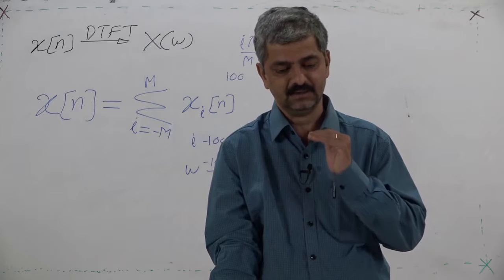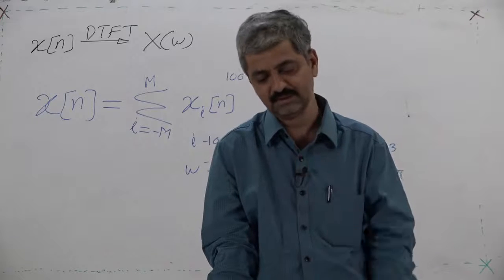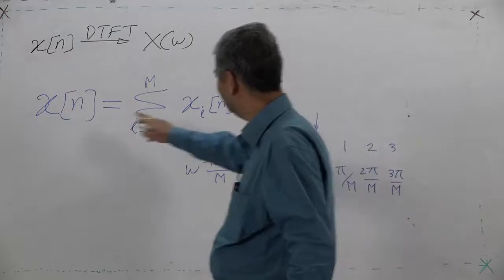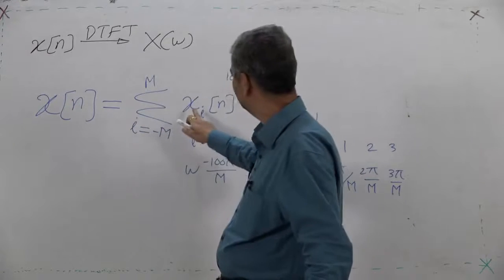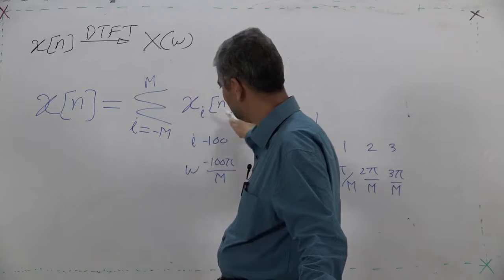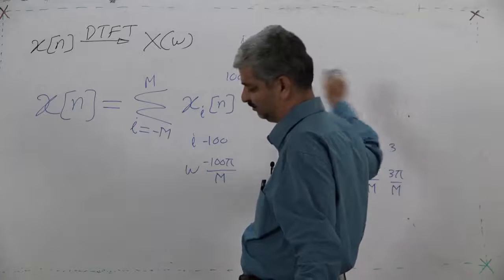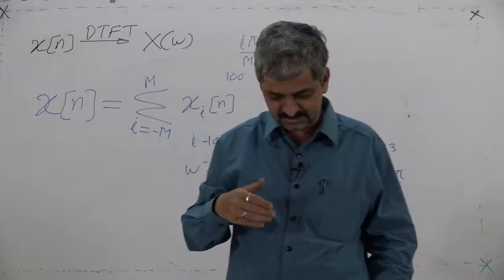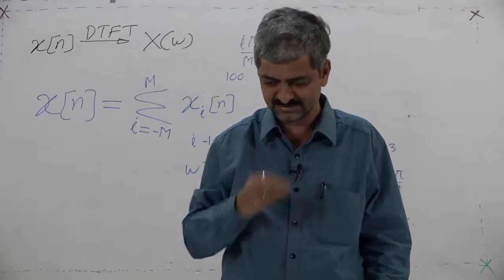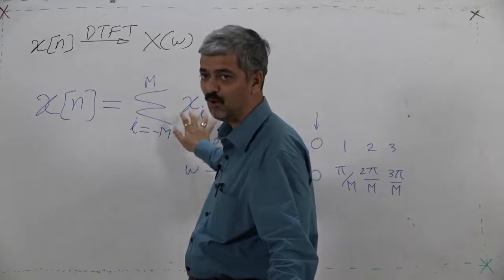At n equal to 0, x_0 will be x_(-100),0 plus x_(-99),0 plus x_0,0 plus x_1,0 up to x_100,0. Similarly for x_1, x_2, but these subcomponents are rotating points.